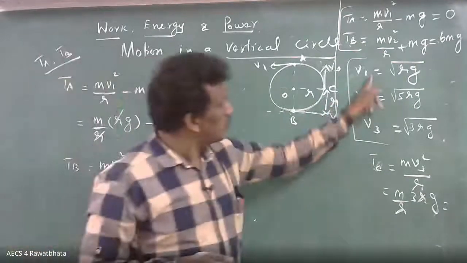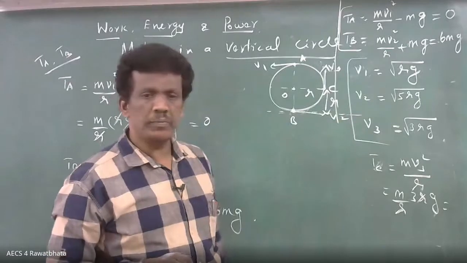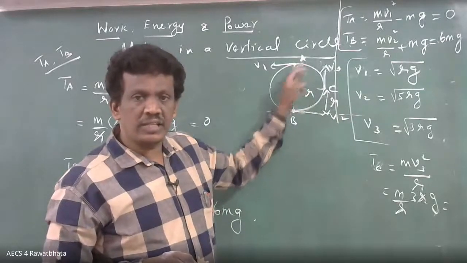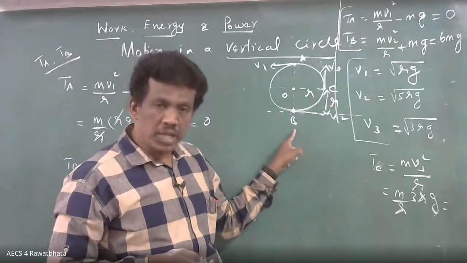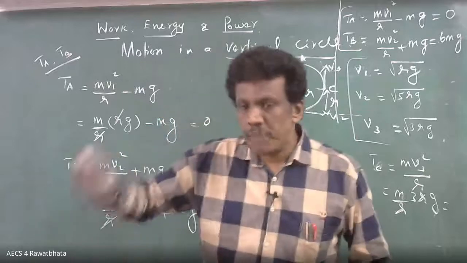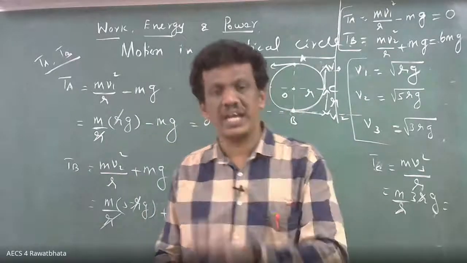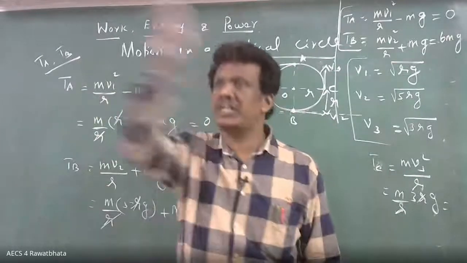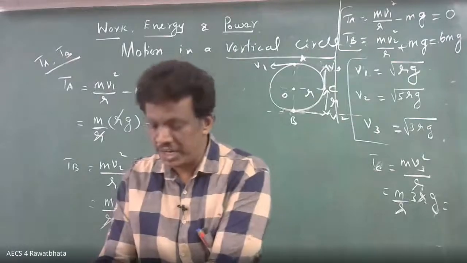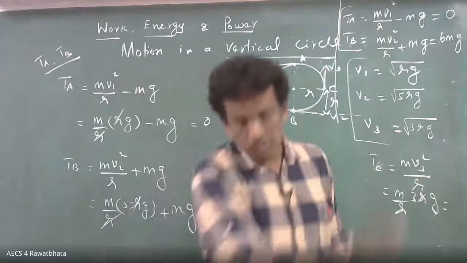Similarly, you find out the speed: where the speed is minimum, A, and where the speed is maximum, B. Suppose to maintain the vertical circular motion, try to understand, where you have to give more speed: the bottommost point. At the bottommost point, you have to give more.